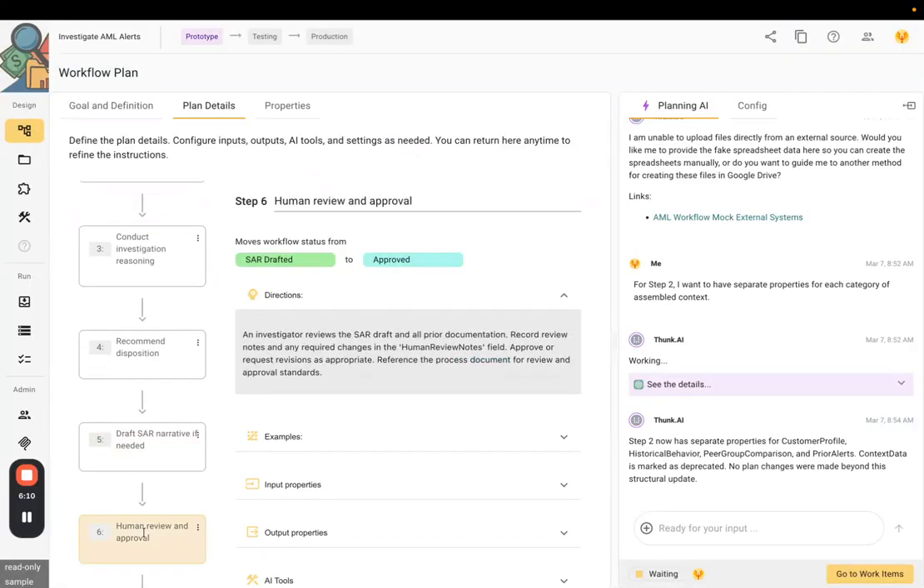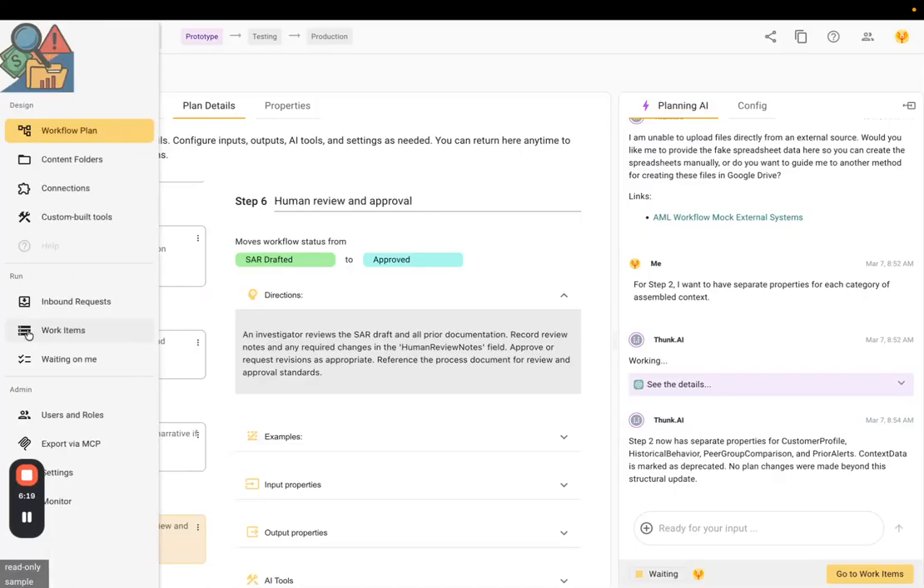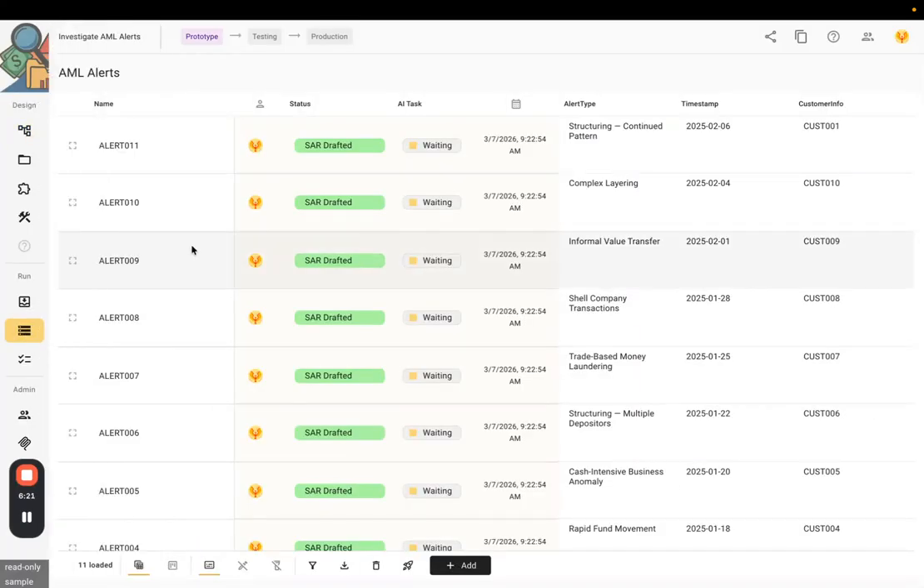And finally, there's a step for human review and approval because, of course, you don't want AI making all of the decisions. You'd like humans in the loop to make some of these decisions. Now let's go look at how this workflow runs. Of course, it can run across many alerts. Let's just go look at one that has been run through already.